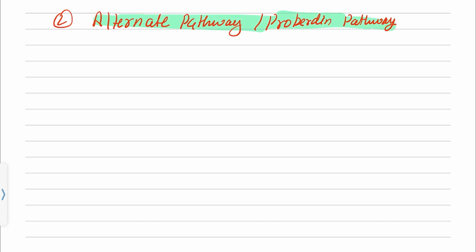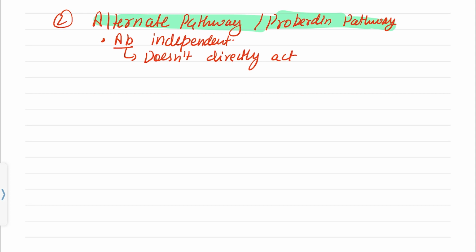It is actually antibody independent. So here, antibody doesn't directly activate the complement system. We can say the antigen and antibody complex will, okay, leave it, I'll tell you some part afterwards.